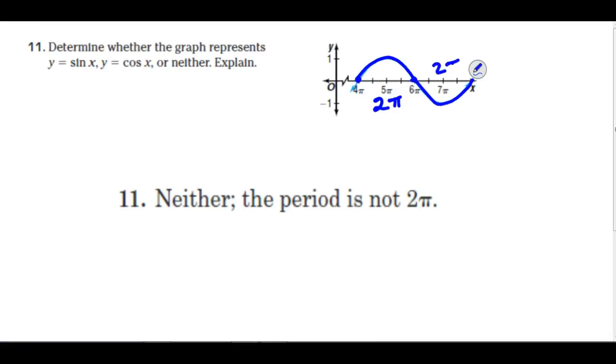So the period here is actually 4 pi. It is a periodic function, but it does not represent the sine or the cosine function, not at its basic level. We'll talk about that later. It's actually kind of done something to those x values.